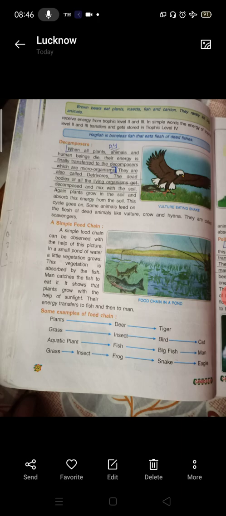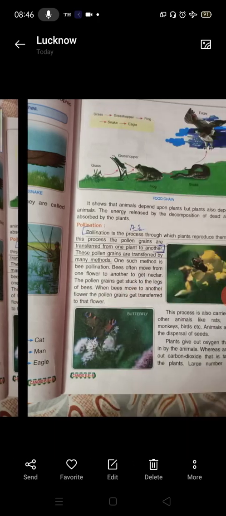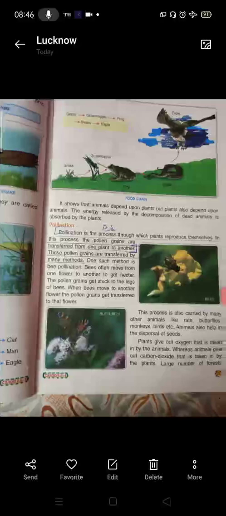Then we have another one on the next page, where you can see that the grasshopper is being eaten by the frog. Frog is eaten by the fish, snake. Snake is being eaten by the eagle. So that is again the food chain. It shows that animals depend upon plants, but plants also depend upon animals. The energy released by the decomposition of dead animals is absorbed by the plant.